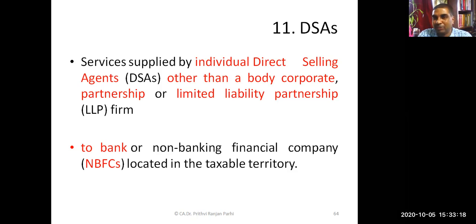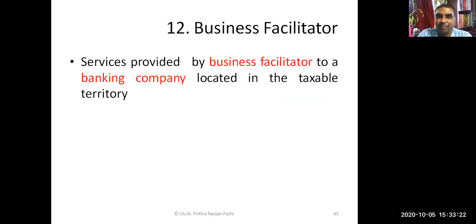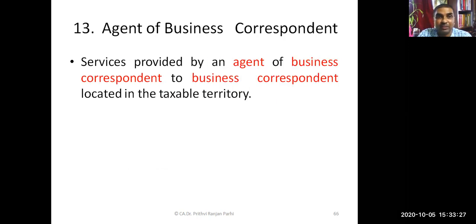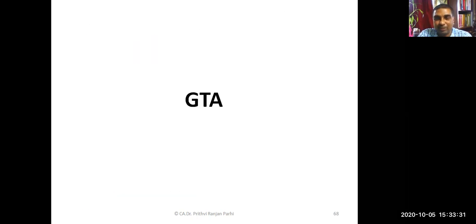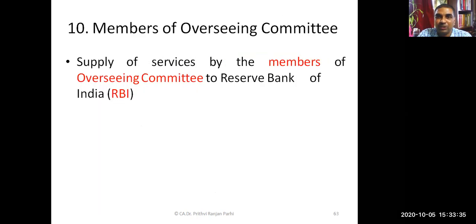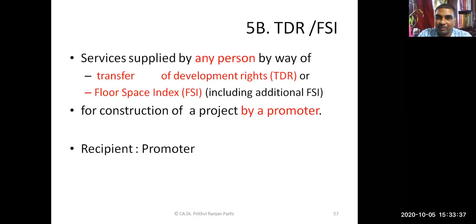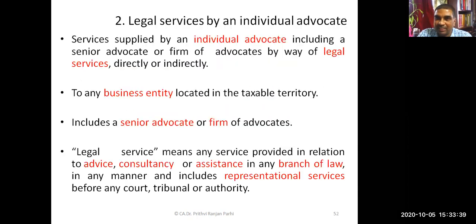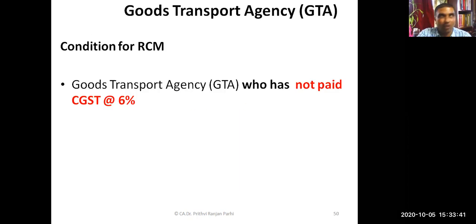This is a list of services I'm showing. Then direct selling agents, business facilitator, one more service, agent of business correspondence, and security services. These are the list of services to which RCM is applicable. First is GTA, second is legal service, which we have covered. All other services will be covered in our next session.